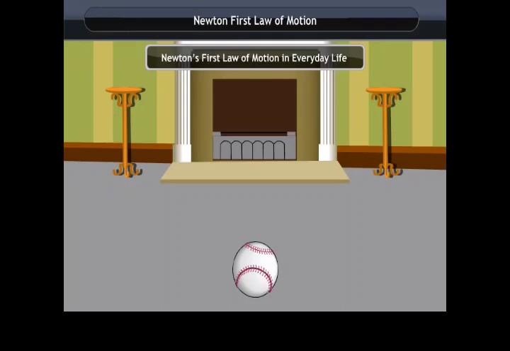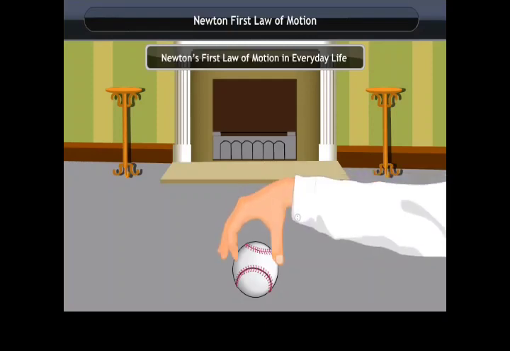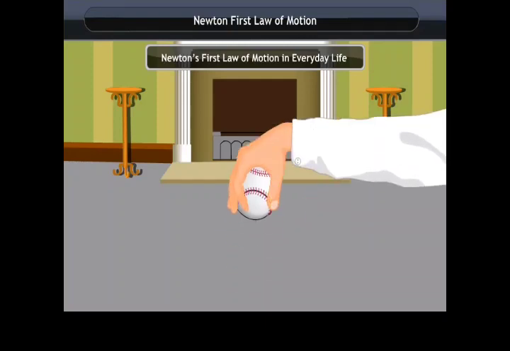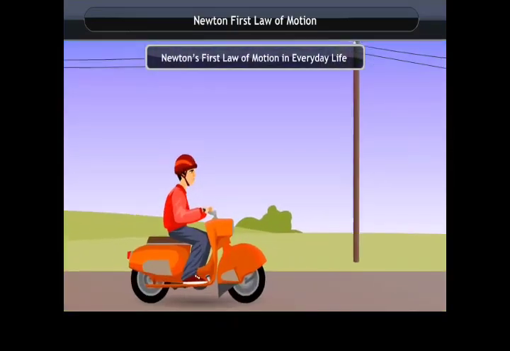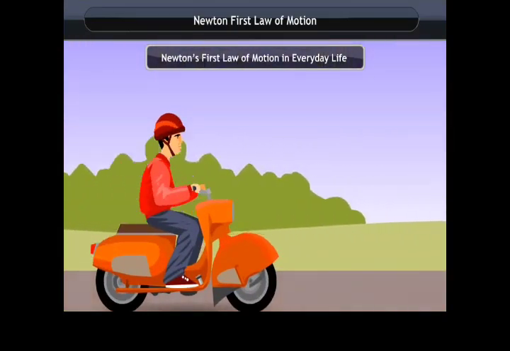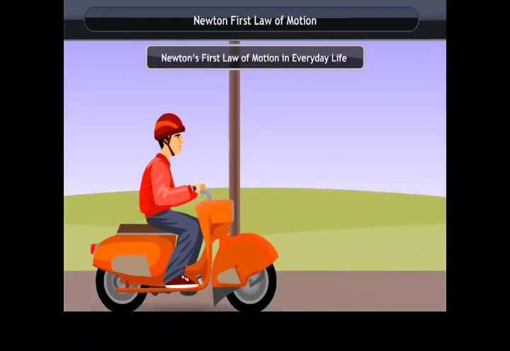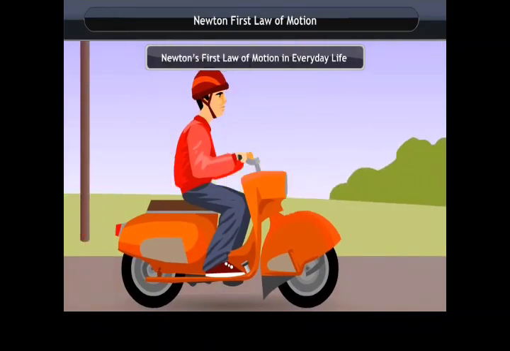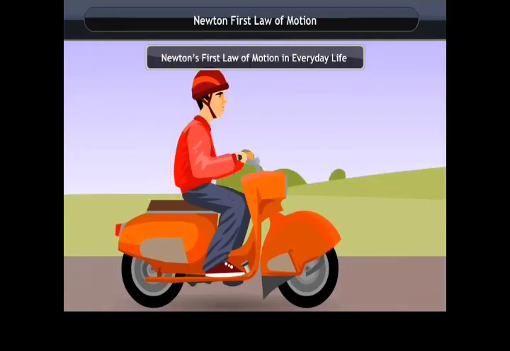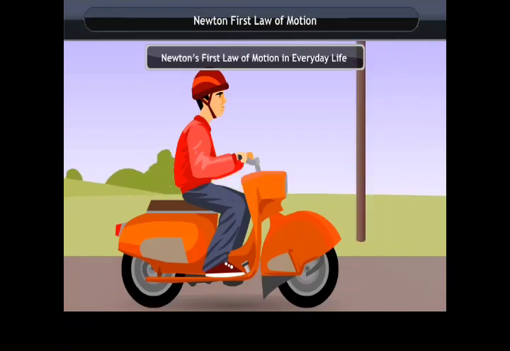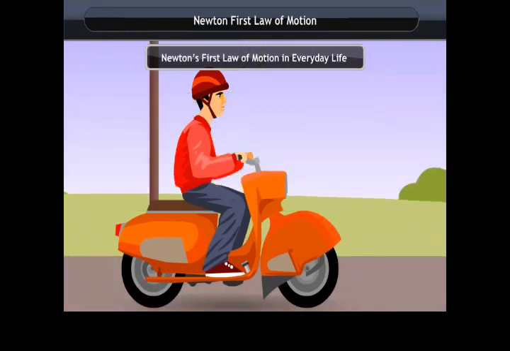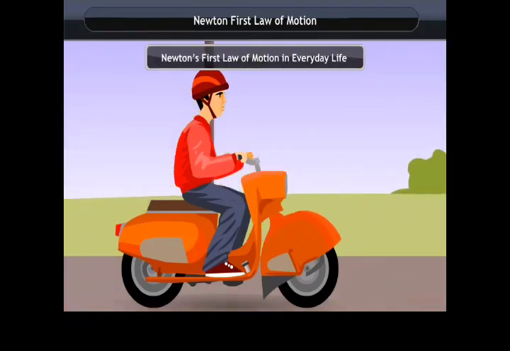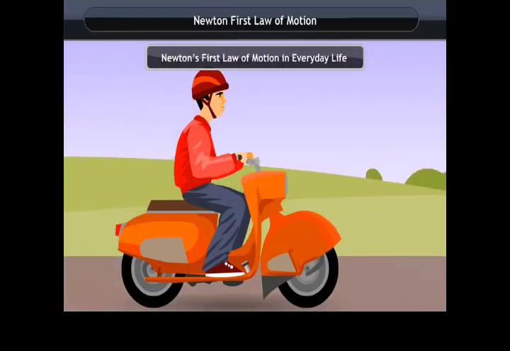Newton's first law of motion in everyday life. If an object is kept on the ground at a certain place, then it will remain on the ground unless a force is applied to move it. You fall backward when a scooter starts moving suddenly. It happens because you and the scooter both are at rest. But as the scooter starts moving, your legs start moving along with the scooter, but the rest of your body has the tendency to remain at rest. Due to this, you fall backward if you are not alert.